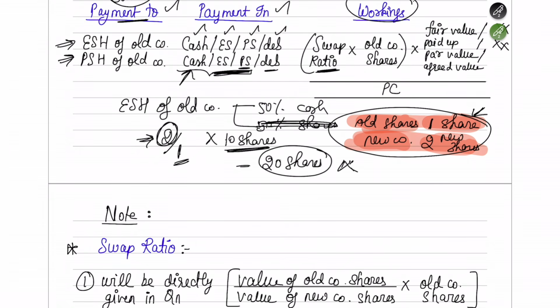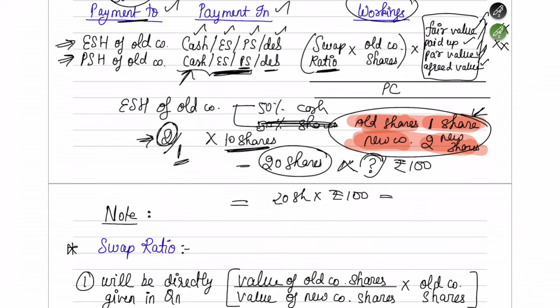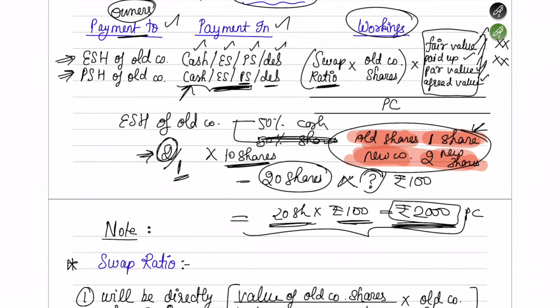These 20 shares in the new company, at what value are you going to get them? That is what you have to find using this. Either in the question, fair value will be given, or paid up value, or par value, or some agreed value will be there. Suppose they are telling you that they are going to issue at 100 rupees each. So the total consideration that you're going to get is for 20 shares at 100 rupees, which is nothing but 2000 rupees. So your purchase consideration is 2000. You're going to get 20 shares worth 100 rupees each, so 2000 rupees is what you're getting as your PC, and this is how you have to calculate your purchase consideration. Okay, I hope you have completely understood this in clear detail.